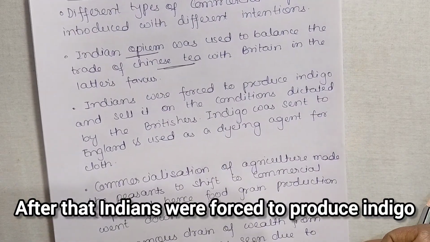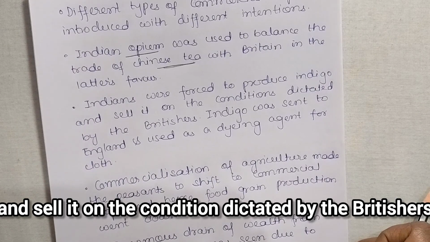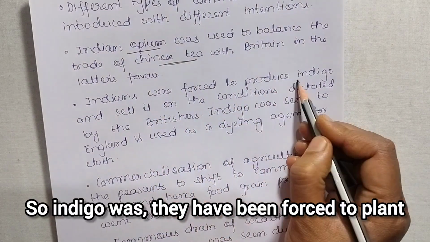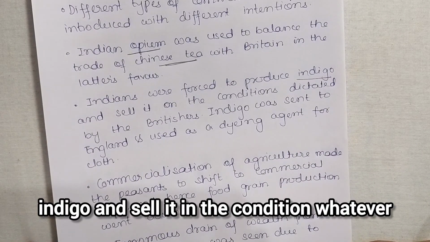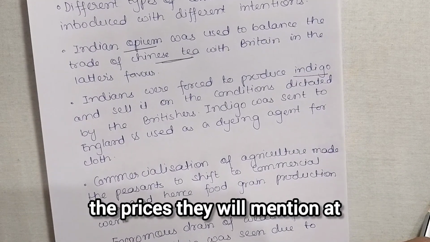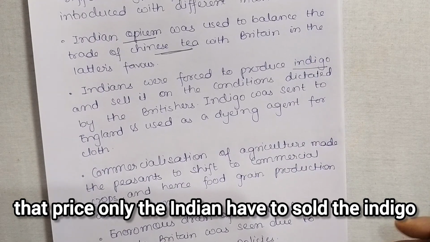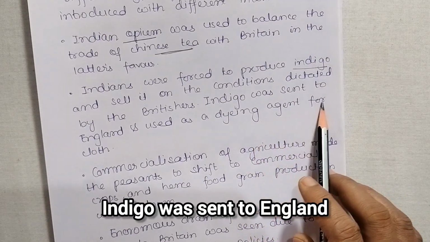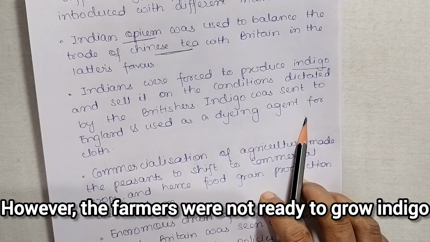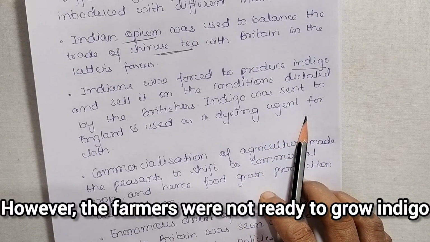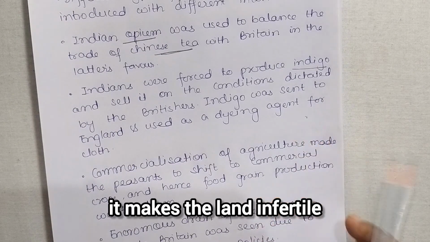After that, Indians were forced to produce indigo and sell it on the conditions dictated by the Britishers. They were forced to plant indigo and sell it at whatever prices the British mentioned, and at that price only the Indians had to sell the indigo. Indigo was sent to England and used as a dyeing agent for cloth. Okay. However, the farmers were not ready to grow indigo, because whenever indigo was grown, it made the land infertile.